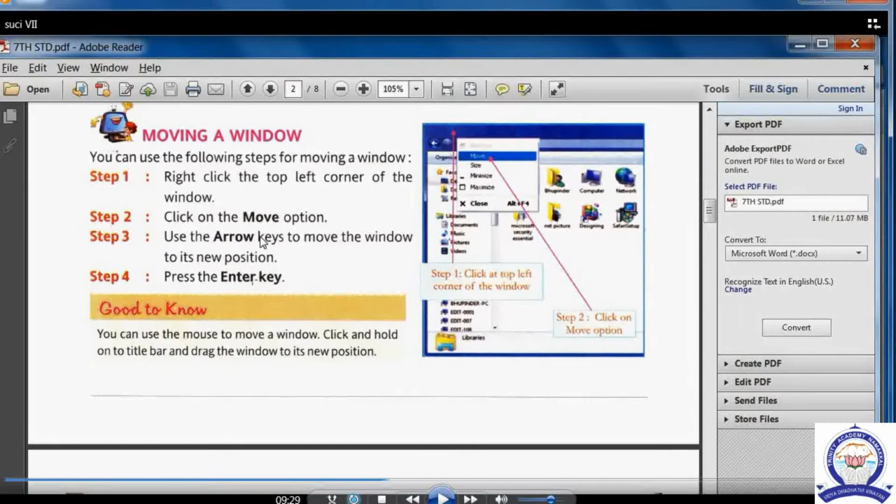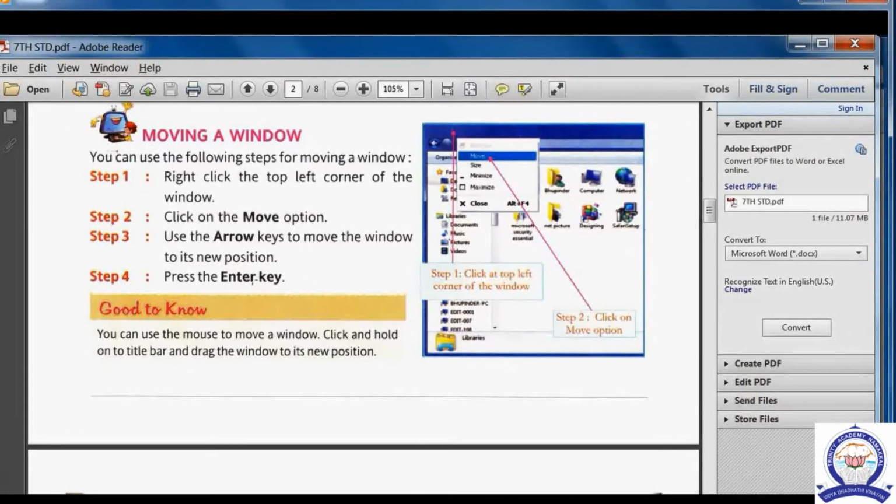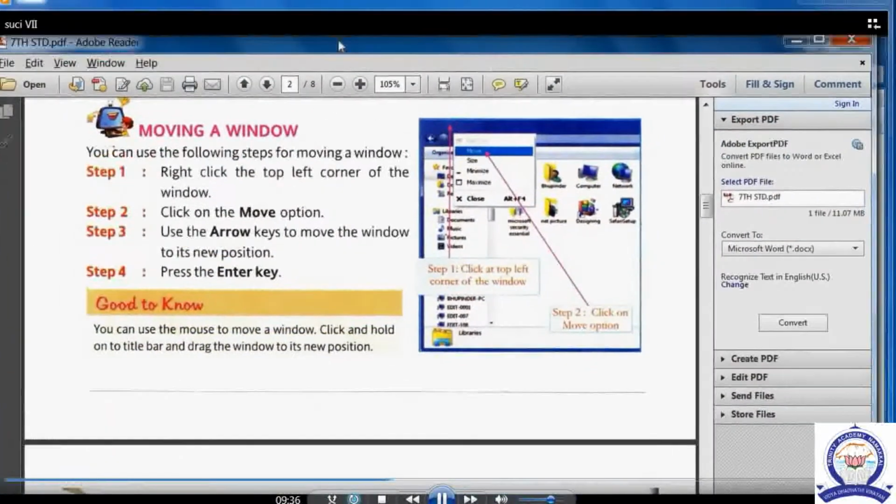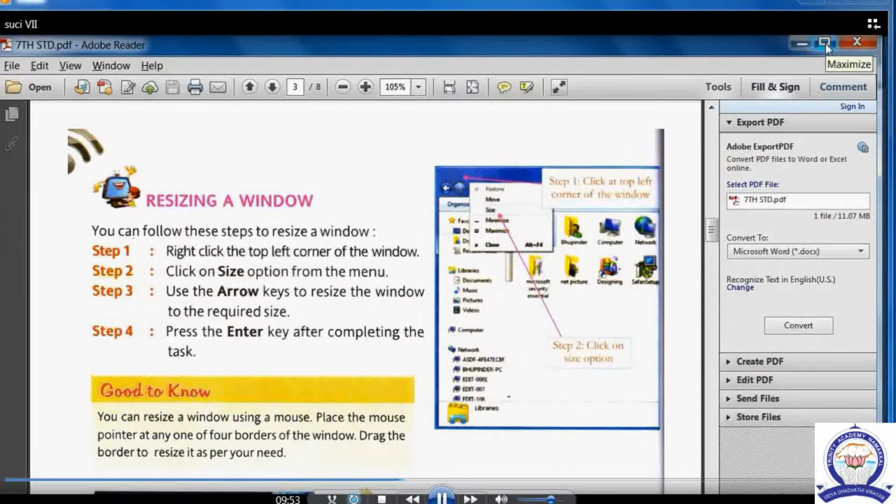The third step, use the arrow key to move the window. 4 different types of arrows we can see at the end of the screen. With the help of the arrows we can move. Then press the enter key. If we press the enter key, we can move with the help of the enter key also. But before that we can choose this option. Okay, yes, like this.